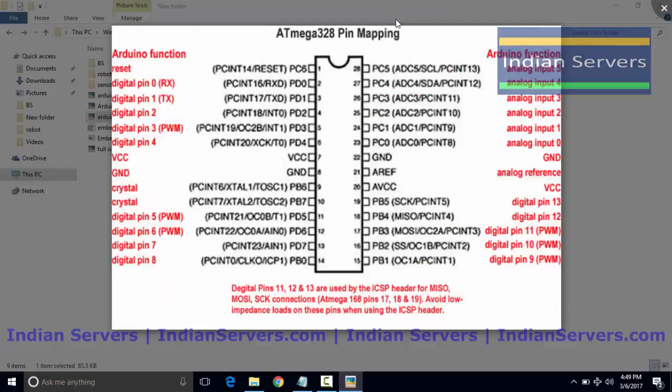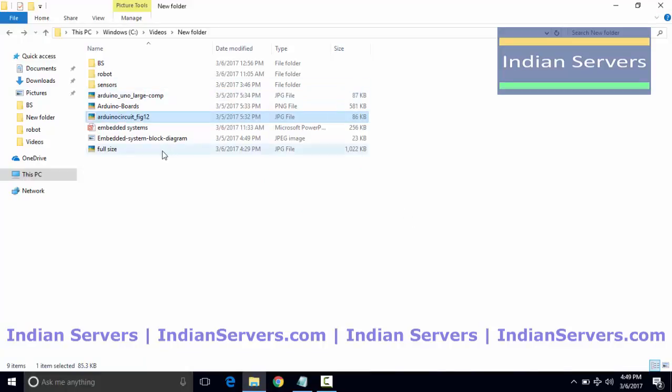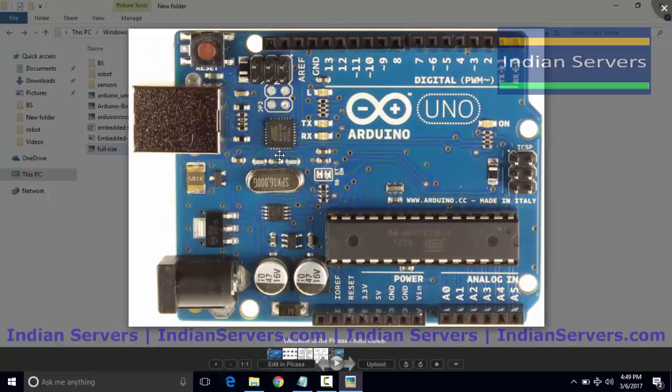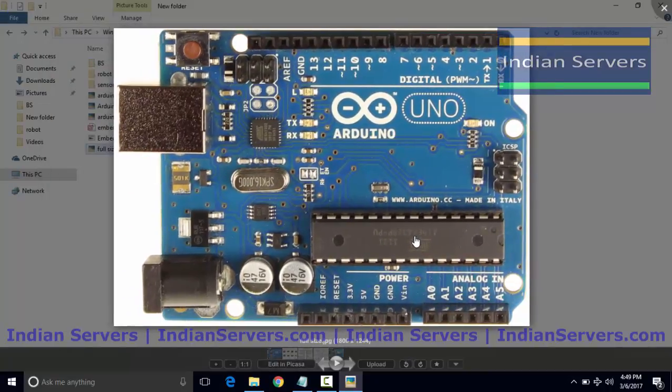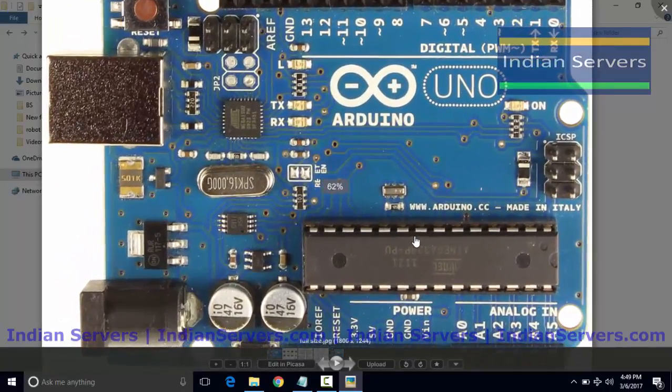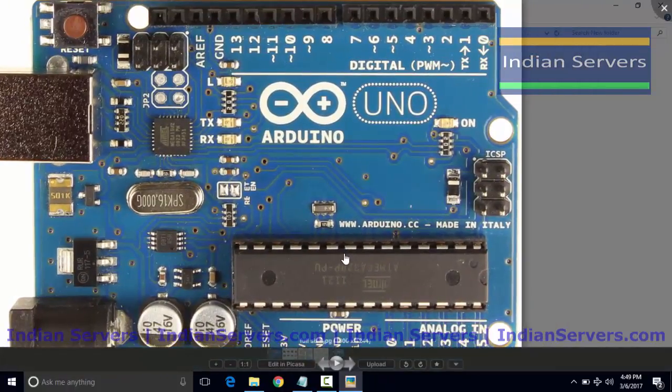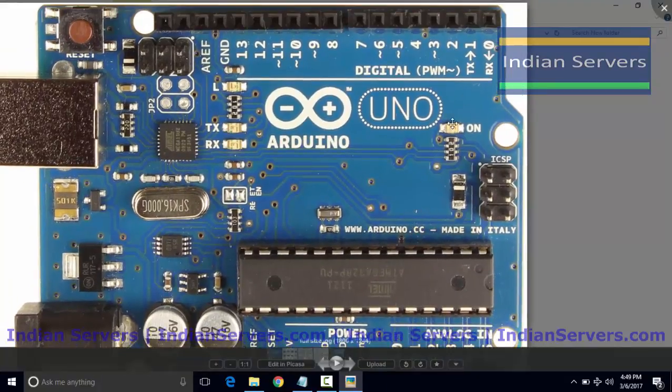I think you are clear with the Atmega 328 pin diagram because this is the controller present in the Arduino Uno board. So this is the Arduino Uno, and this is the Atmega 328P microcontroller. As I already told you, it contains 14 digital pins and 6 analog pins. Here digital pins are there from 0 to 13. A total of 14 pins are available.